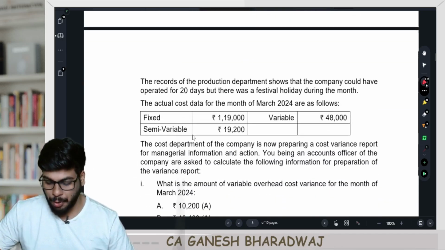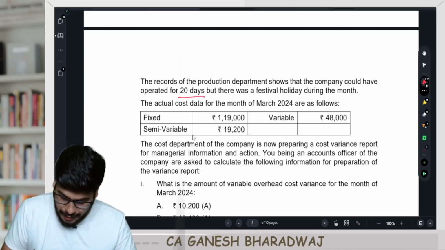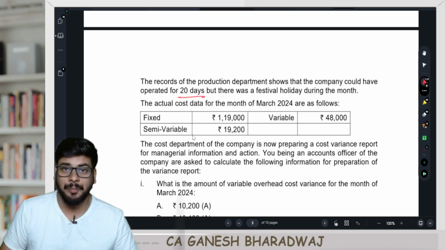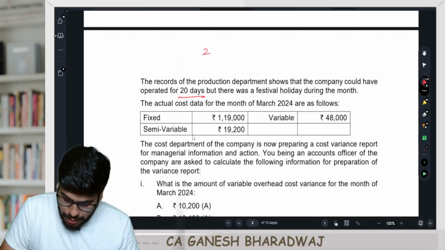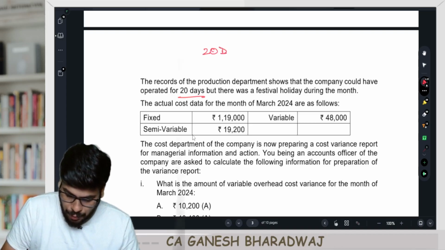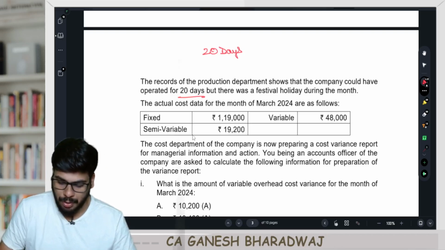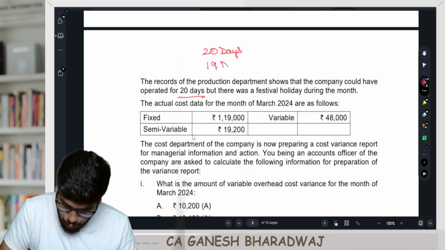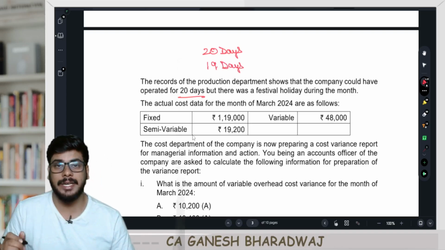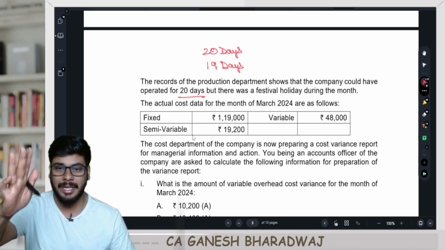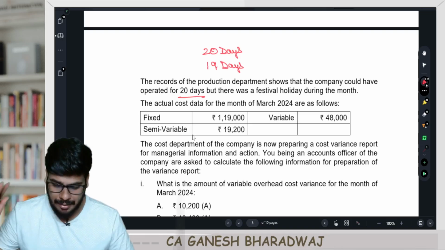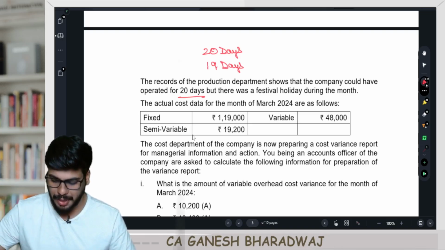Now, the records of the production department show that the company could have operated for 20 days, but there was a festival holiday during the month. So what they had originally planned was to work for 20 days in the month of March, but one day turned out to be a holiday. So actual number of days worked was only 19 days in a month. Clearly, this is an indication that there will be one question regarding calendar variance. We can see this is a standard costing sum, by the way, right?